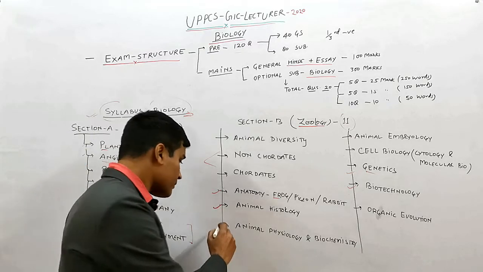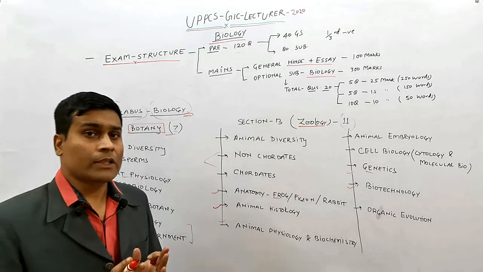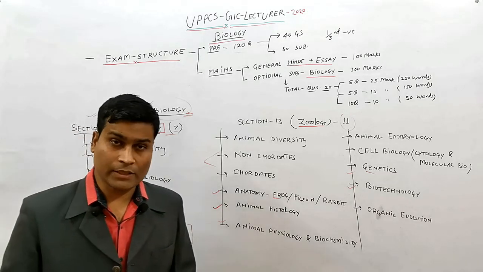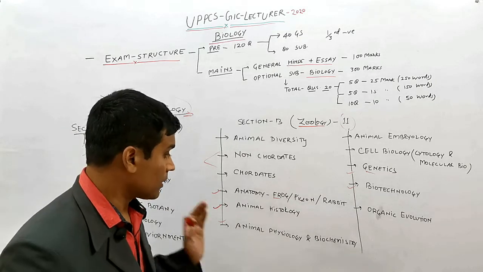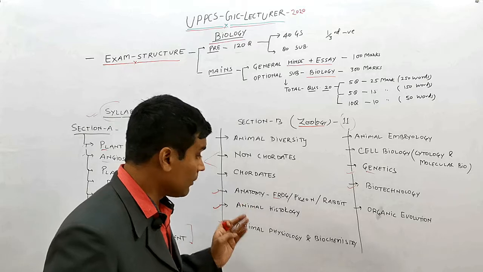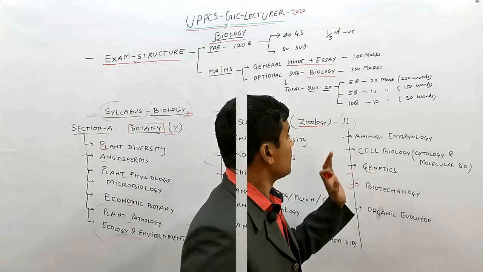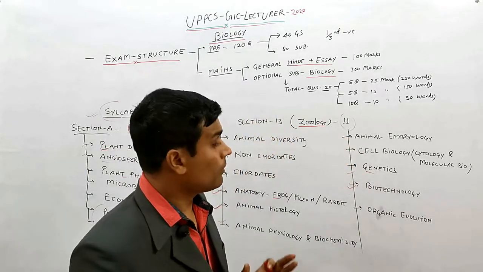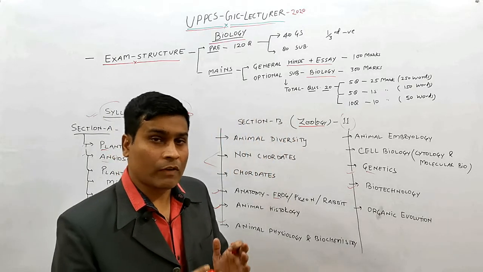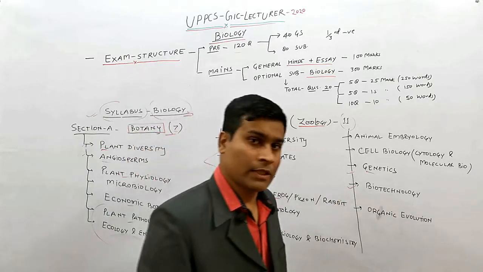Then the next important part is animal physiology and biochemistry. Animal physiology normally contains the digestion pattern in the organism, respiration, excretion, osmoregulation, and many other factors. Biochemistry contains important parts such as carbohydrates, proteins, vitamins, fats, and their metabolism also. Next one is animal embryology. Animal embryology contains the embryonic development of an organism, in which the pattern of embryo development in organisms is studied.